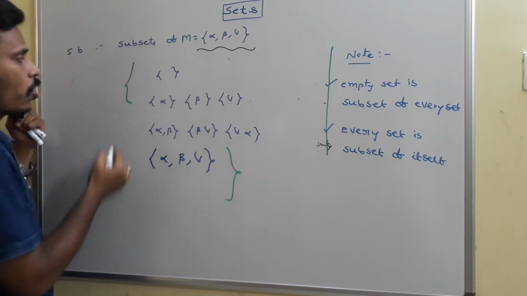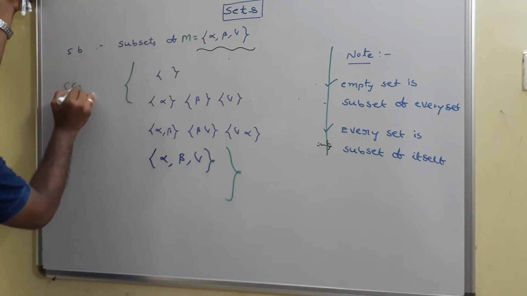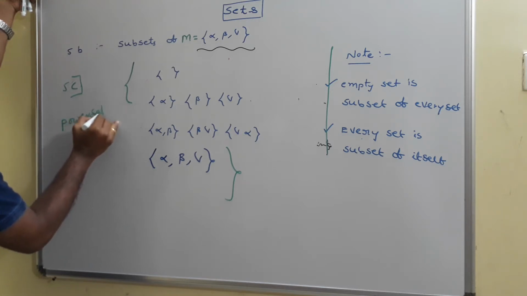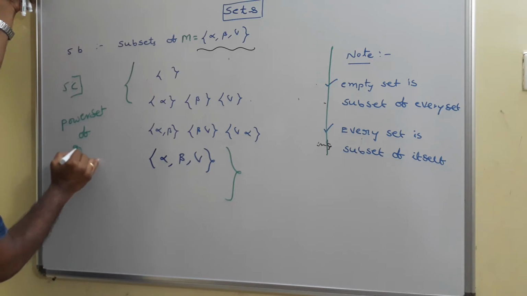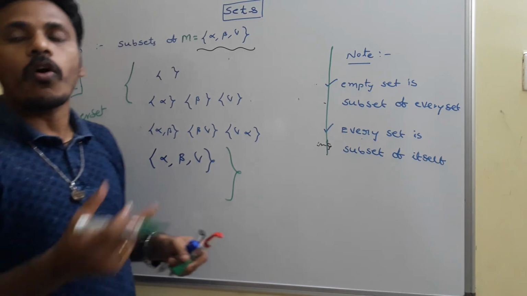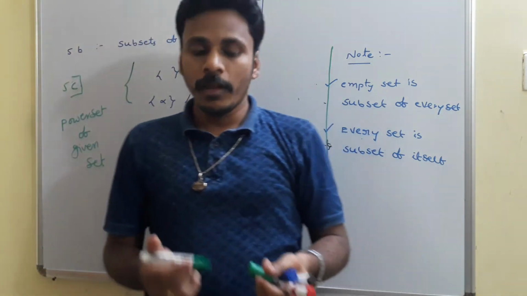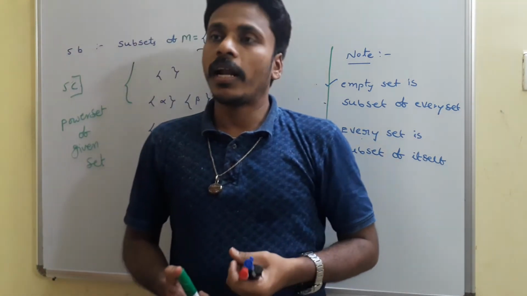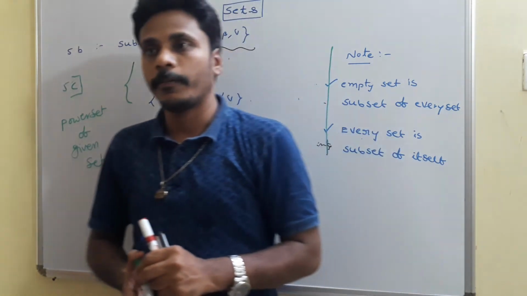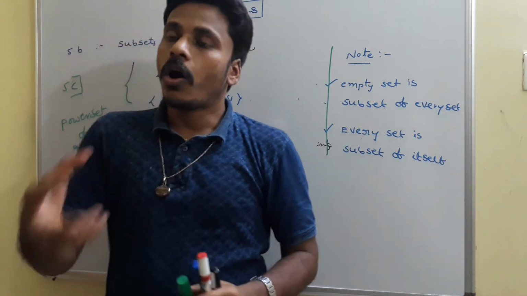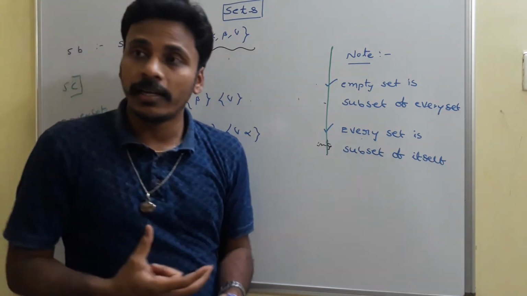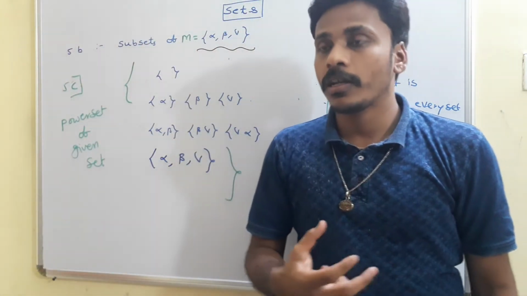that set is mentioned as the power set of the given set. I am mentioning the power set. The power set of a given set is nothing but the set of all the subsets of the given set. Suppose I have a set, and I write all the subsets of that given set, and after that I enclose all these subsets in another set; that newly formed set is called the power set of the given set.